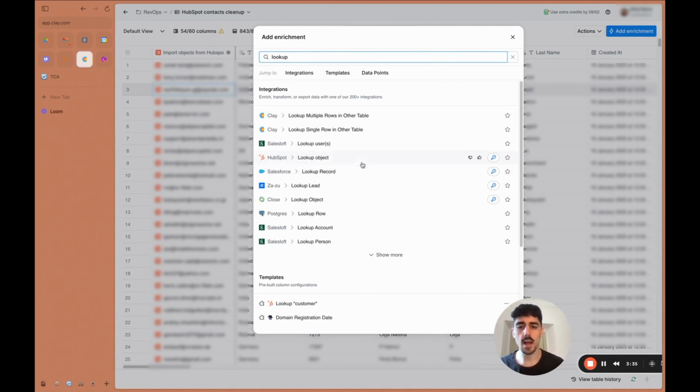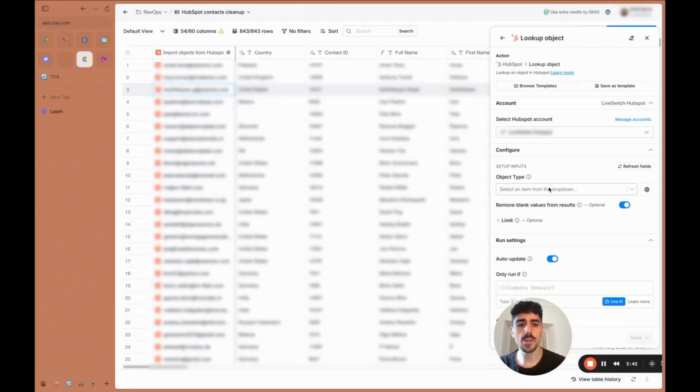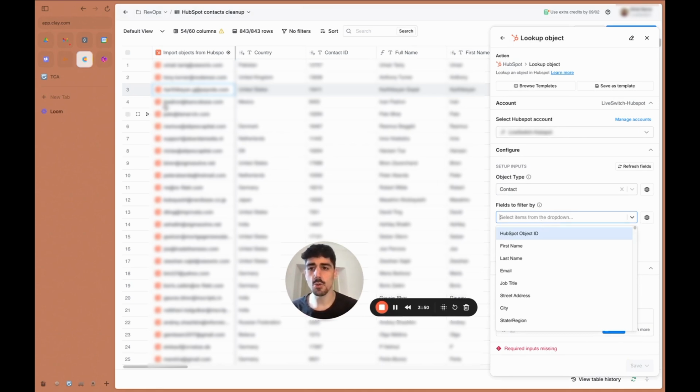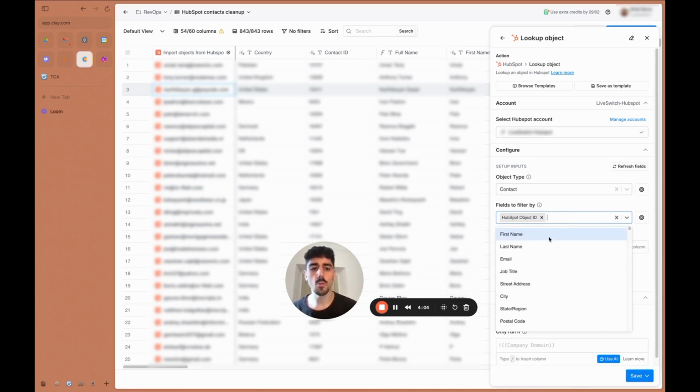When you click here, it's going to allow you to do a lookup, and you choose the object type, what you want to look for. In this case, it's a contact. Then, you don't have an ID unless you retrieved one already from here, but you can map the contact email address or the ID you got from here. Your CRM admin will probably know how to do this, but you map the object ID with the column where it is in here, and you get a lot more information.